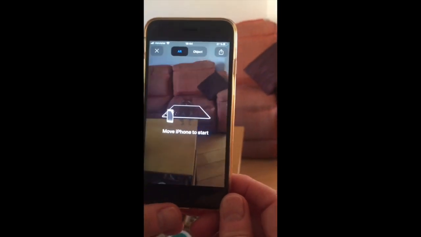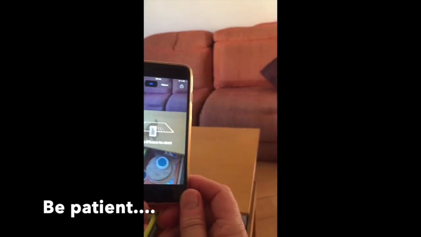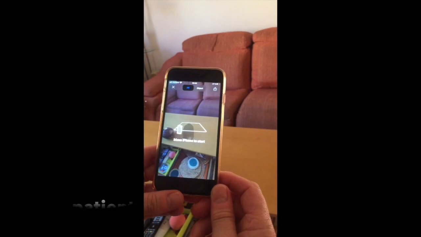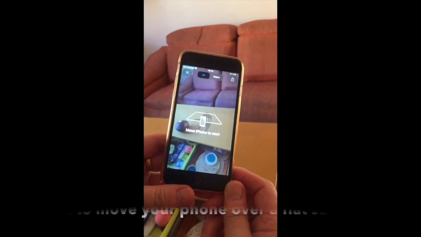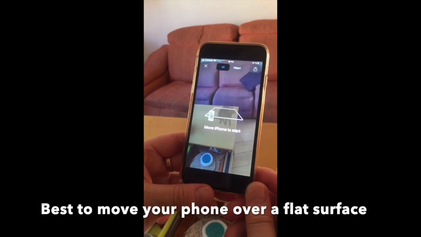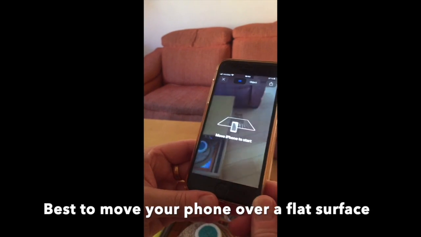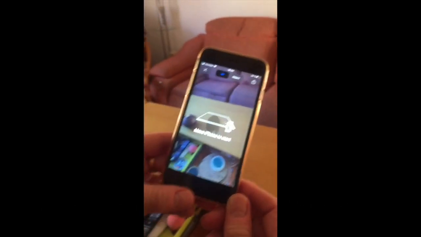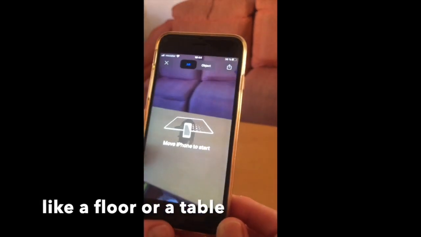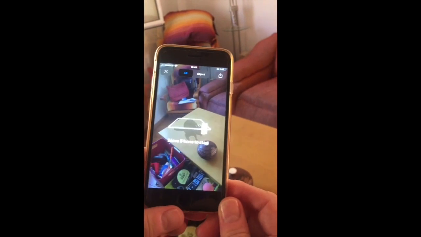First you get a little thing like this. And you have to move the phone. It sometimes takes time and you need to do it over a surface like a floor or a table. You need some light, so let's go closer to the light. Continue to move the phone. Let's see. No.